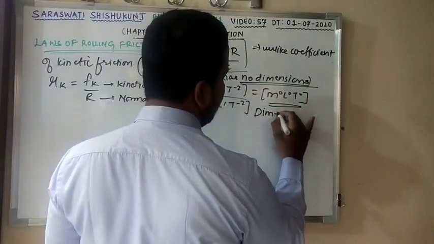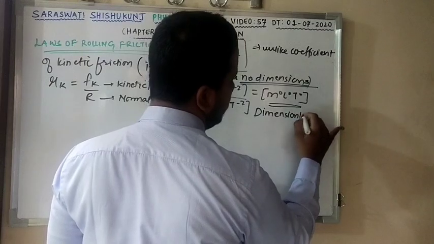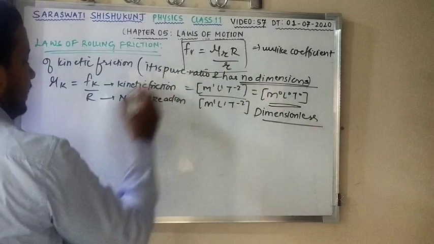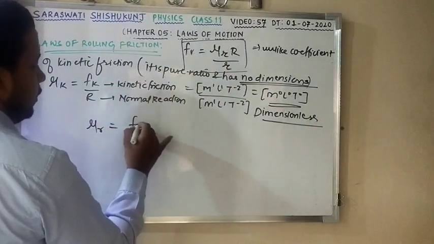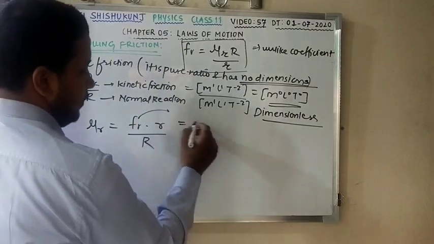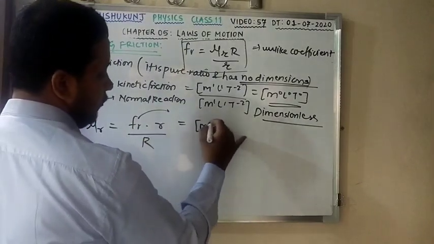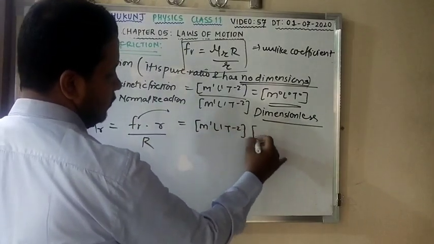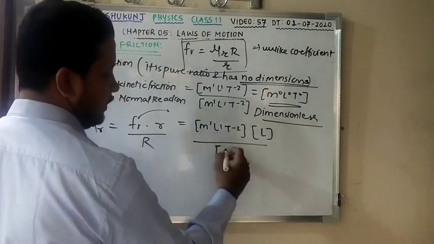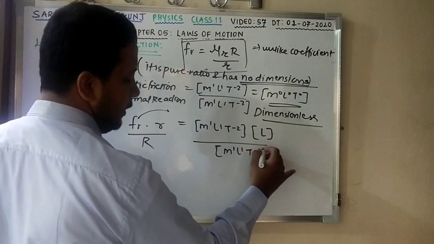But remember one thing: the coefficient of rolling friction is not dimensionless. I can write the equation for mu r: mu r is equal to Fr into small r divided by capital R. What is Fr? Rolling friction force, M1 L1 T minus 2. R is radius, so L. Reaction force is again a force, M1 L1 T minus 2.